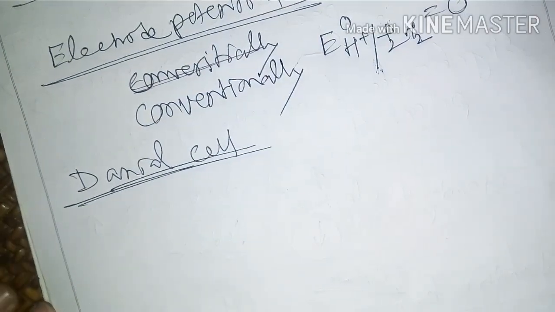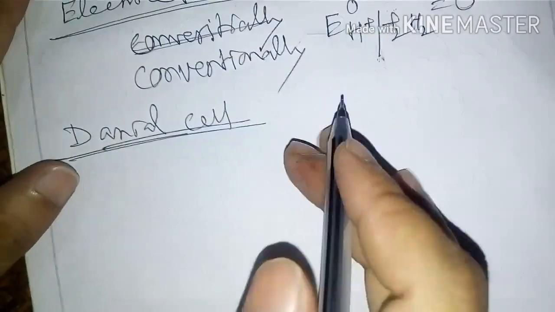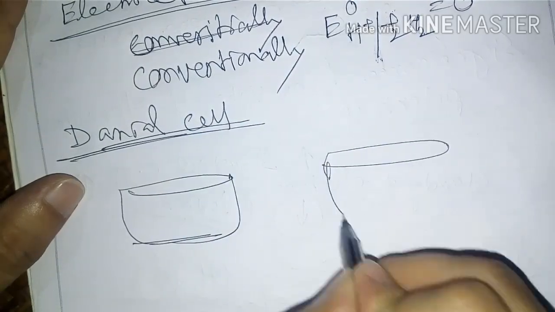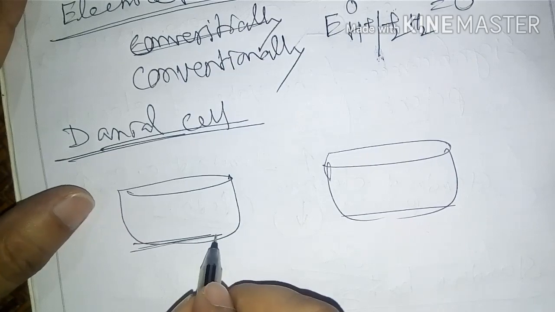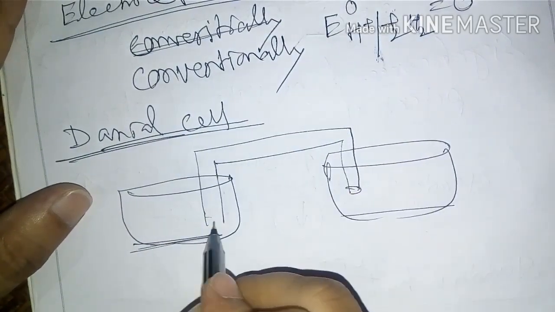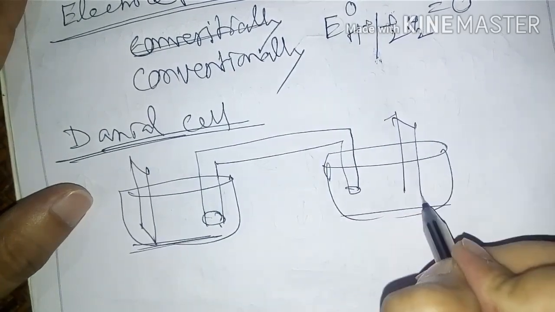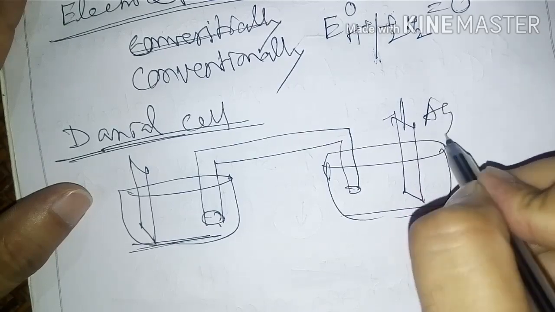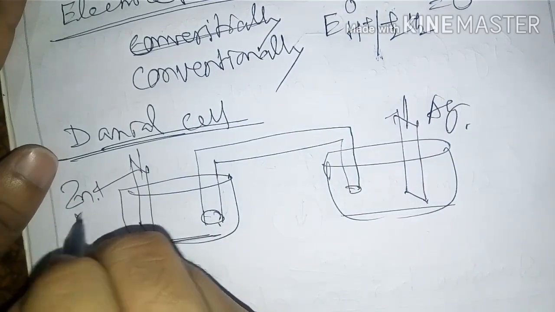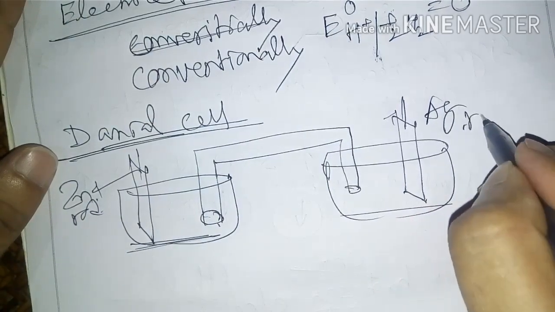Okay, now in the Daniell cell, two half cells are needed. Suppose one is this one and another is this one. This is the first half cell, and one salt bridge is needed. One electrode is needed here, and also one electrode here. This electrode is called the Zn rod, and this electrode is called the silver rod.